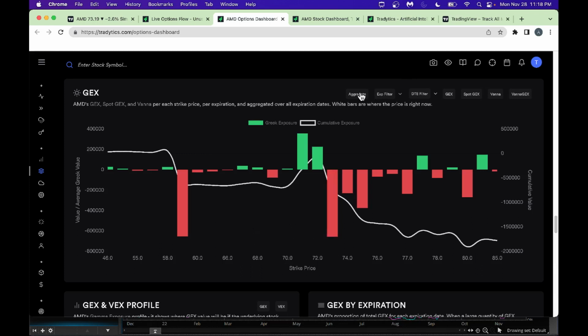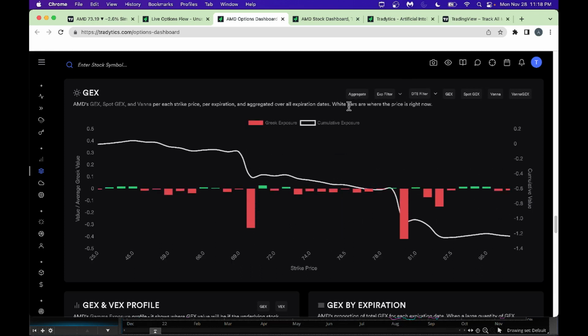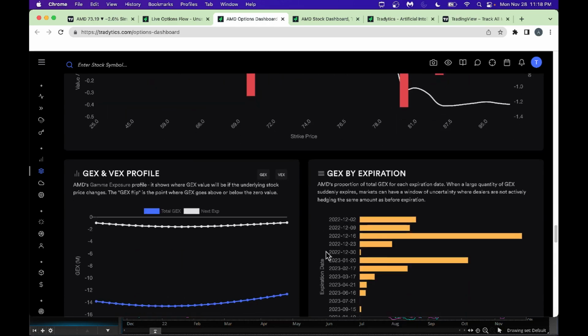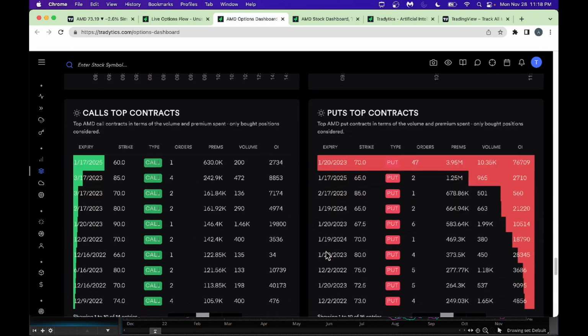But if you look at the aggregate here, from an aggregate perspective, we got high propensity around say $70 or so. If you're looking at a little bit higher time frame, that's where your gamma level is. All right, so now let's look at a few more things here. Probably we can skip these details here.